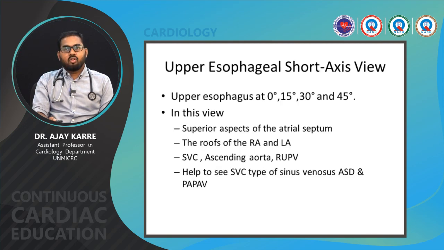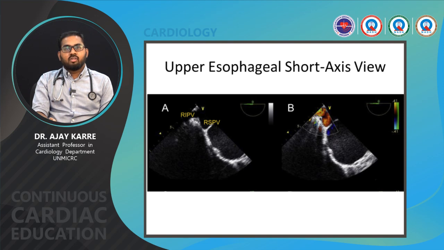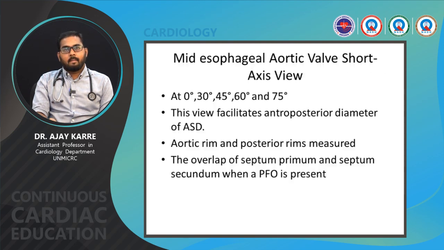The upper esophageal short axis view: the probe is kept at the upper esophagus at 0 degree, 30 degree and 45 degree. In this view, the superior aspect of the atrial septum can be viewed. The roofs of the RA and LA can be viewed. SVC, ascending aorta and right upper pulmonary vein can be viewed. It helps to see the SVC type of sinus venosus ASD and partial anomalous pulmonary venous connections. These are the upper esophageal short axis views.